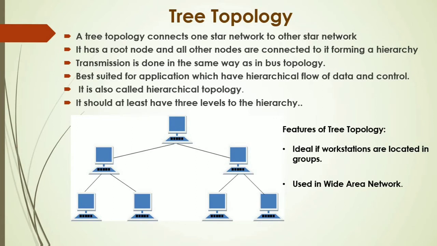It should have at least 3 levels of the hierarchy. This is first level. These 2 nodes are the second level and these 4 nodes are the third level. For tree topology, there should be at least 3 levels in the hierarchy.